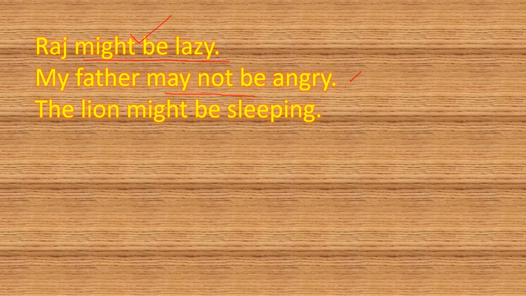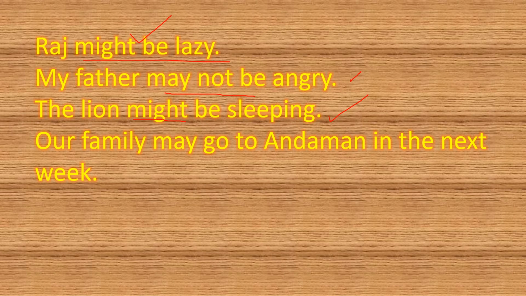Next one, the lion might be sleeping. It is uncertain, not certain, not definite. The lion might be sleeping. Probability is less. Next one, our family may go to Andaman next week, which means our family is planning to go to Andaman. Most probably we go to Andaman.